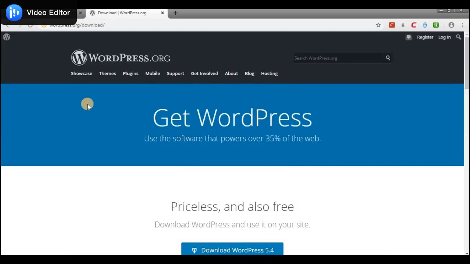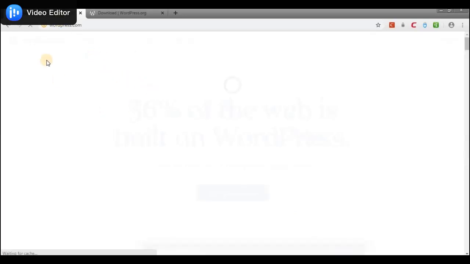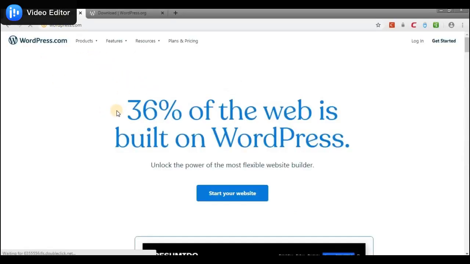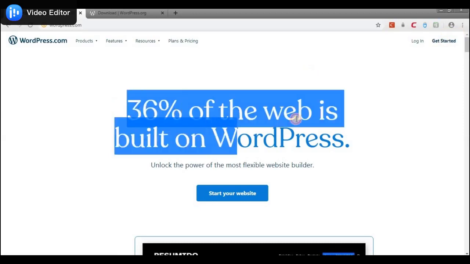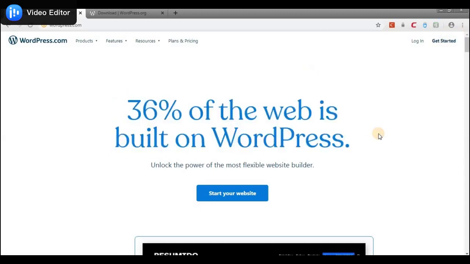But when you come to WordPress.com, you don't actually download the app. They will host it for you. They will do the installation and everything. All you do is log in, click on Get Started, then you could sign up. If you notice, it says that 36% of the web is built on WordPress. That is to show you how powerful WordPress is. Big sites like CNN actually run on WordPress. So if you have a good knowledge of WordPress, you could create very big and expensive websites.